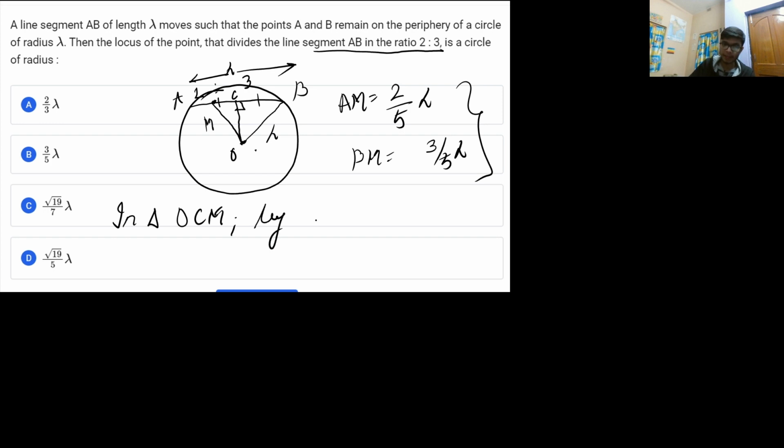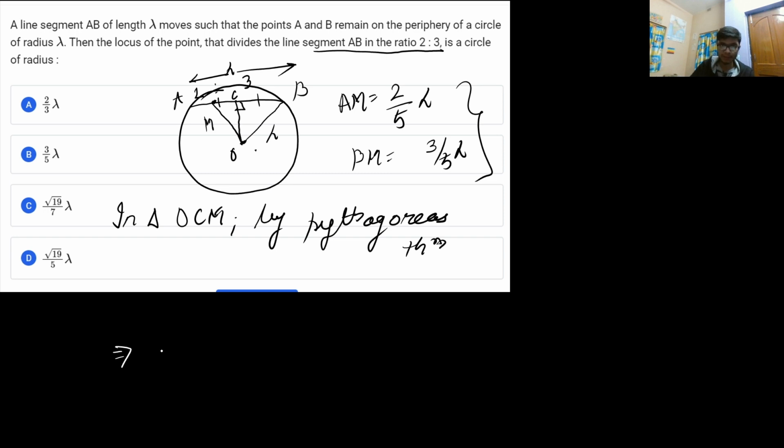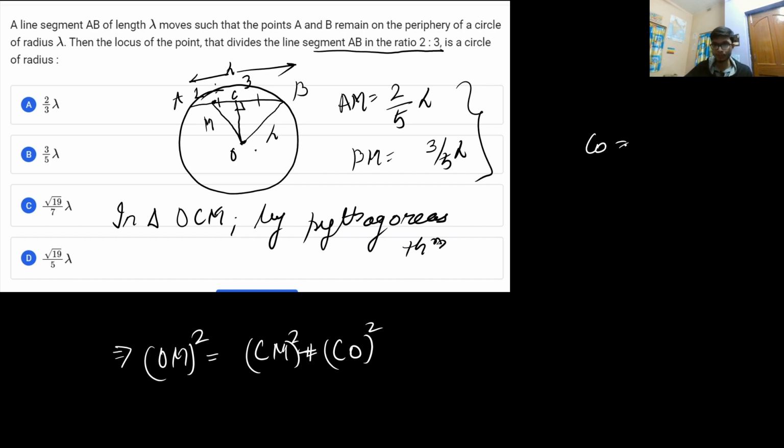Now in triangle OCM, if I apply the Pythagoras theorem, that is, in a right angle triangle the square of the hypotenuse is equal to the sum of the squares of the other two sides, then OM square will be equal to CM square plus CO square. The Pythagoras theorem was actually known to ancient Indians, so let me give credit to all our Indian mathematicians.